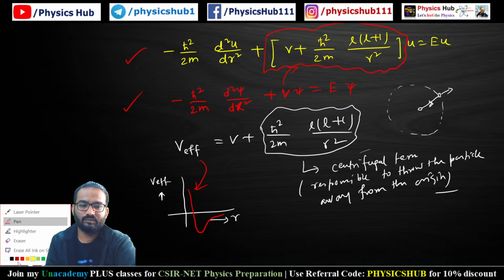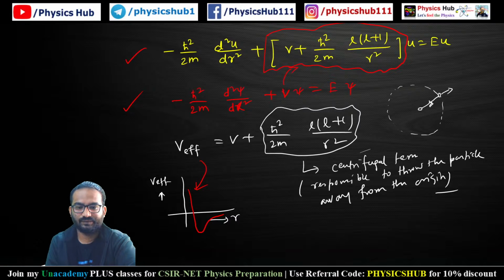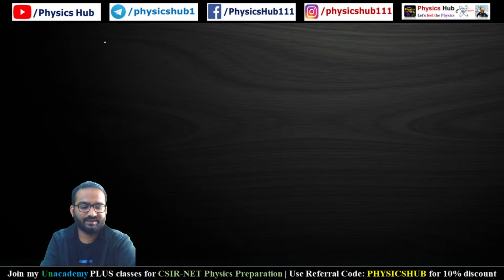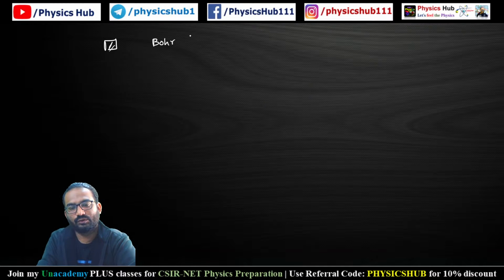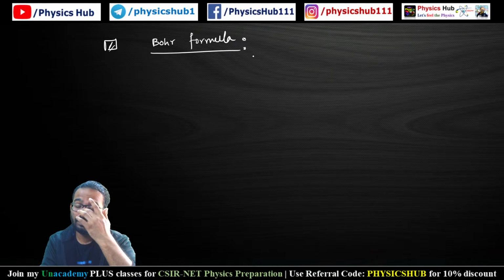So let's start with the Bohr formula, which gives an expression of energy. This is quite useful in solving problems. What we are going to do now is very necessary for your examination.